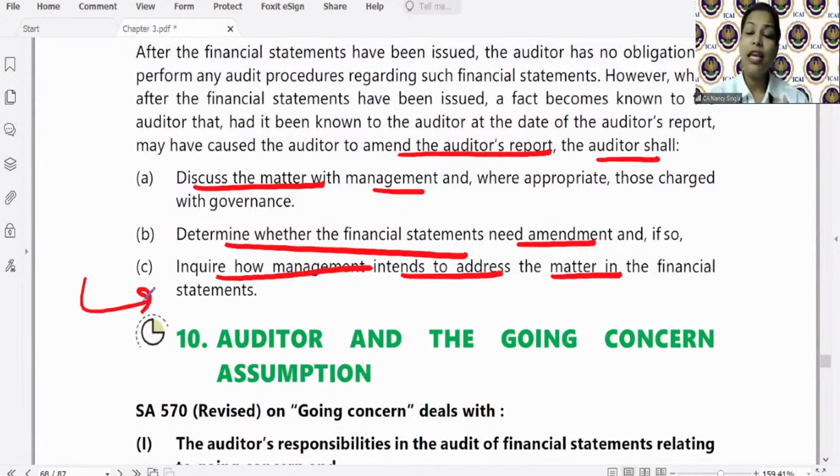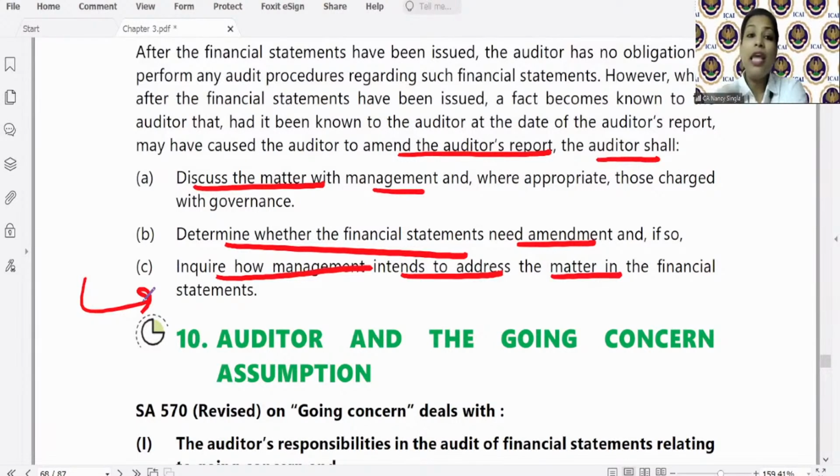See, if management amends the financial statement after the date of audit report, when the auditor is having a discussion with the management, and management says, yes, if there is this fact, we will definitely amend the financial statement, then the auditor will also provide what? A new audit report or an amended audit report, depending upon the situation. What are the situations? We will discuss that in CA final.